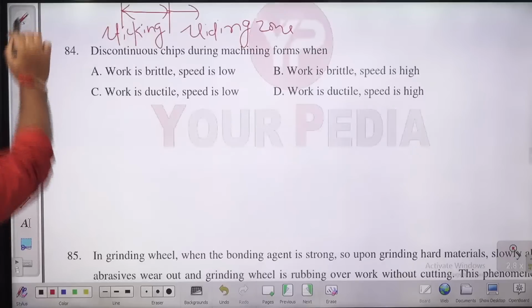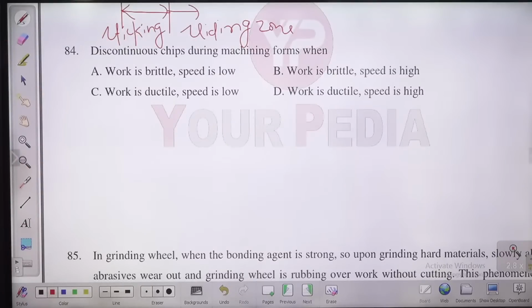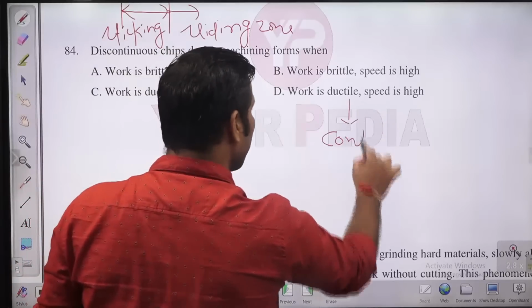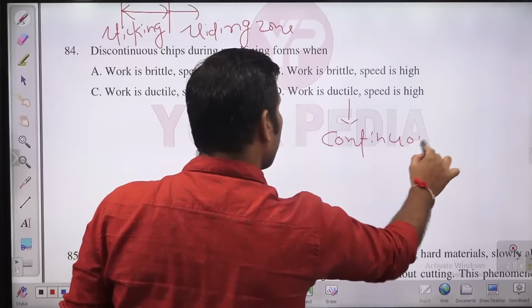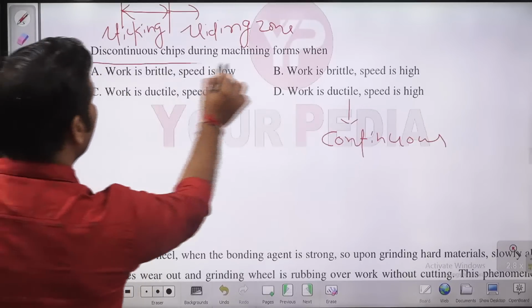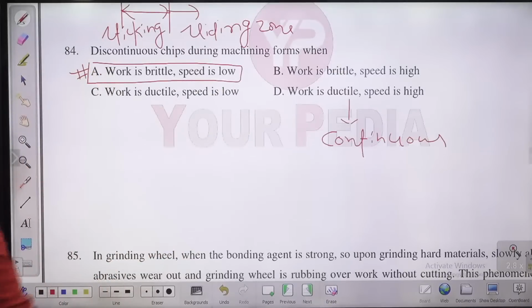Discontinuous chip, continuous chip कब मिलते हैं बच्चों? Continuous chip we get for the case of ductile material when you are carrying out their machining with very high speed. Ductile with high speed will get a continuous chip. But if you are carrying out the machining of brittle material with very low speed, then you will get what? Discontinuous chip. Discontinuous chip we will get for the machining of brittle material with low speed.